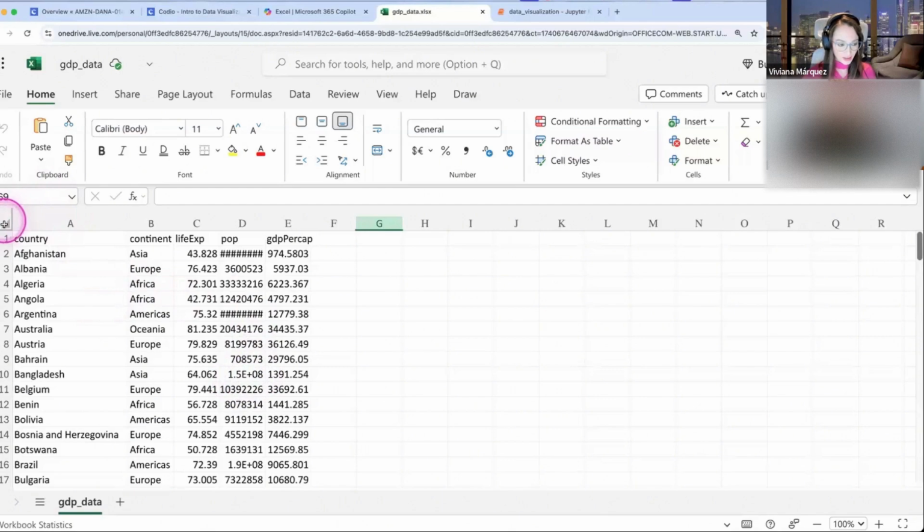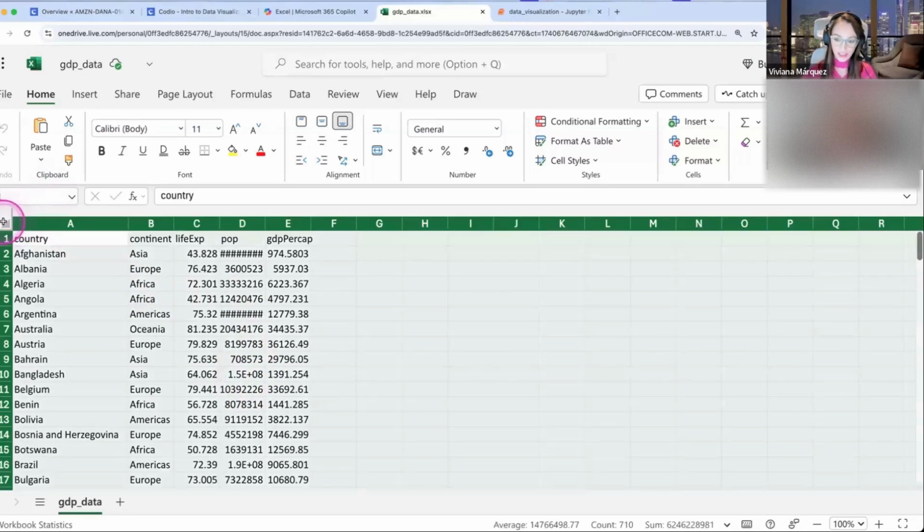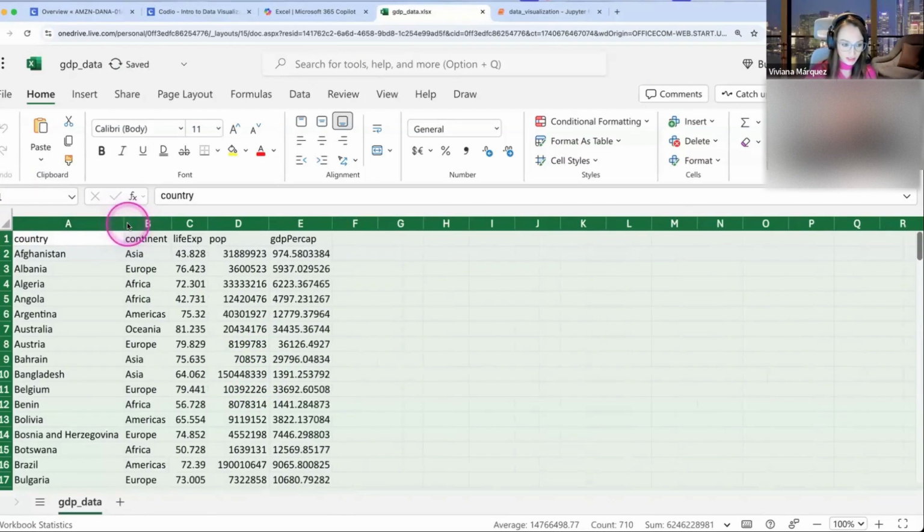I'm gonna click here on the corner, all the way to the top left. So I click on this corner and you see that everything got selected, right? So the first thing that I like to do is to hover between two columns, any columns. And once this arrow pointing out appears, I double click on it. So the columns have the same width as the data that they have. So notice that the hashtags here got fixed. They disappeared. And same thing with the scientific numbers.